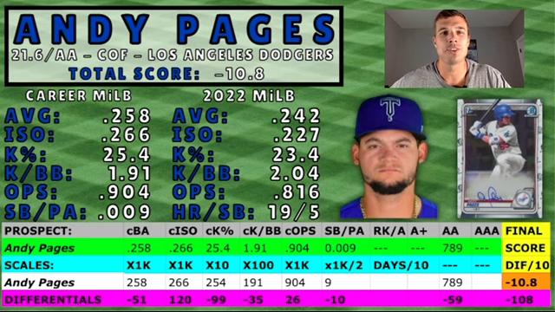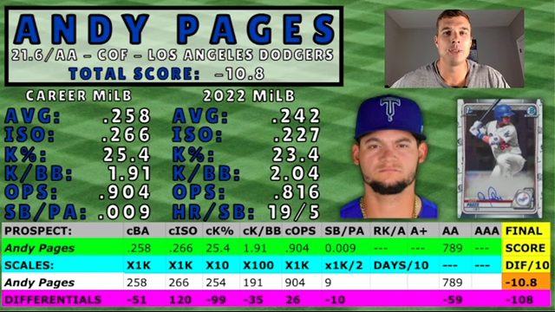So Andy Pages is 21.6 years old, playing in AA. He's a corner outfielder with the Los Angeles Dodgers. Now, Pages is kind of a one-trick pony. He doesn't play a premium position defensively, but he has a lot of power. He's not going to hit for a ton of average. He doesn't have elite or game-changing speed, but like I said, he's got a ton of power.